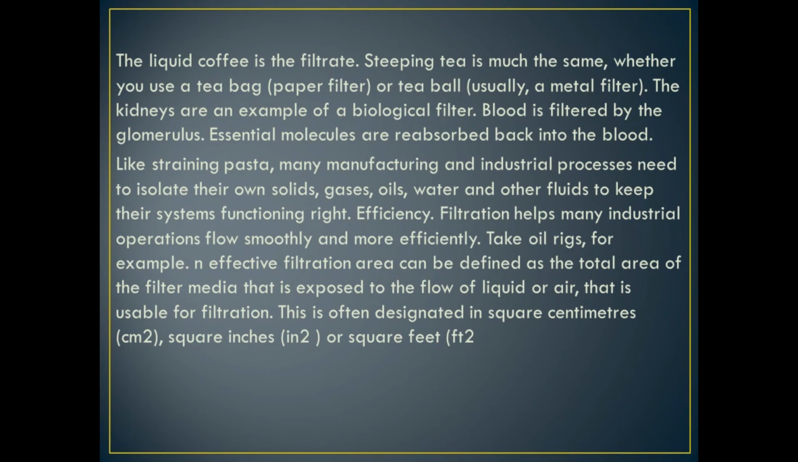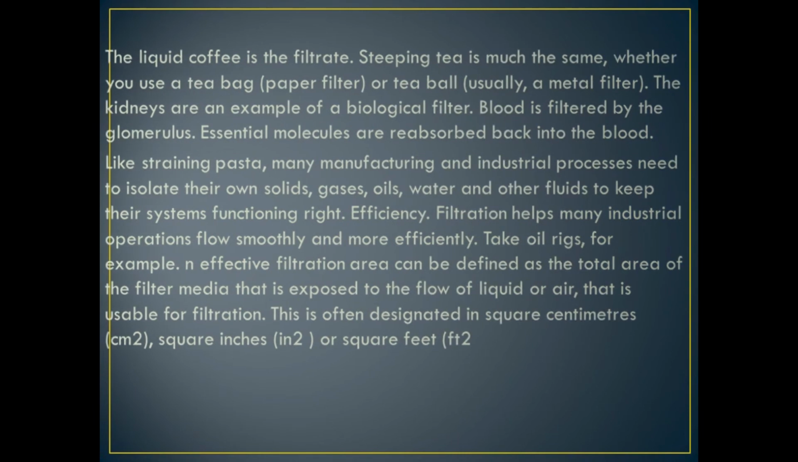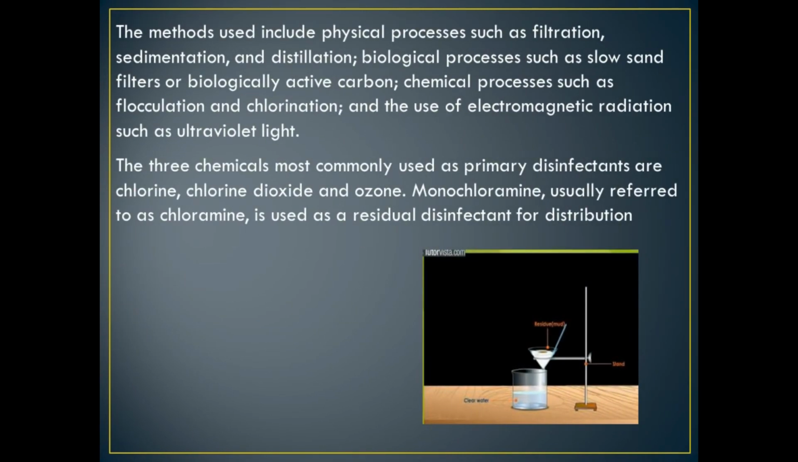Many manufacturing and industrial processes need to isolate their own solids, gases, oils, water and other fluids to keep their system functioning right. Efficiently, filtration helps many industrial operations flow smoothly and more effectively. Take oil filters for example. An effective filtration area can be defined as the total area of filter media that is exposed to the flow of liquid or air for filtration. This is often designated in square centimeters, square inches, or diagram of filtration. Understood all of you now, no?